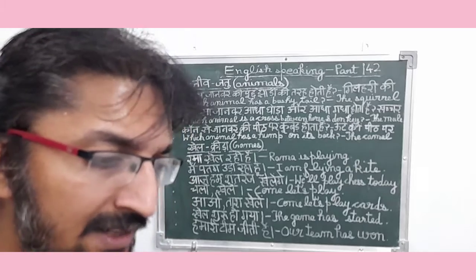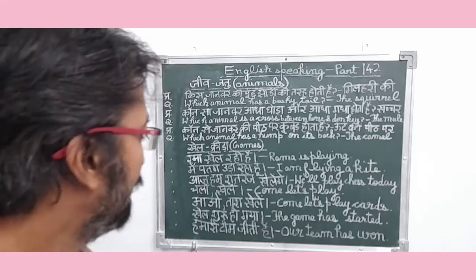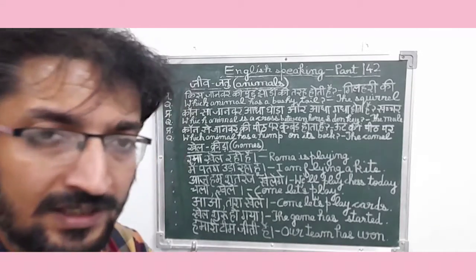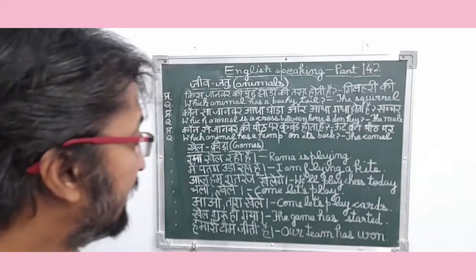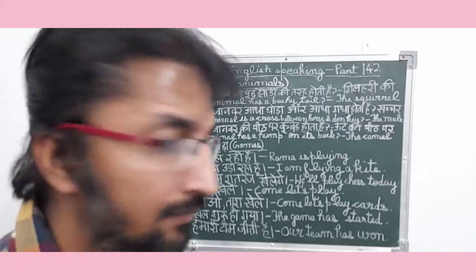So friends, basically playing cards is a indoor type sport because we normally play cards at our home. So आओ ताश खेलें. So in English it means come let's play cards. So it is a invitation giving type sentence, and since this sentence is related to sports and games, so it is a sports and games related sentence.